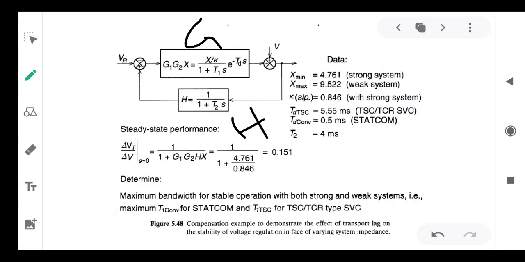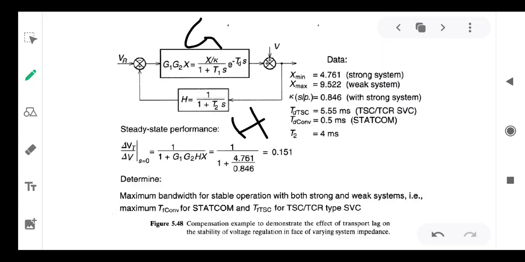By using that expression, we can obtain delta Vt by delta V when S tends to 0 equal to 1 by 1 plus G1 G2 Hx. So that is equal to approximately 1 by substituting x minimum, x maximum. So when x minimum is used, x minimum is equal to 4.76 for a strong system and x maximum is equal to 9.52 for a weak system.